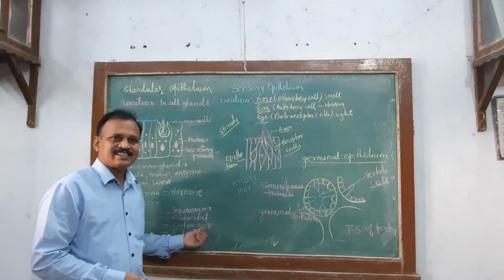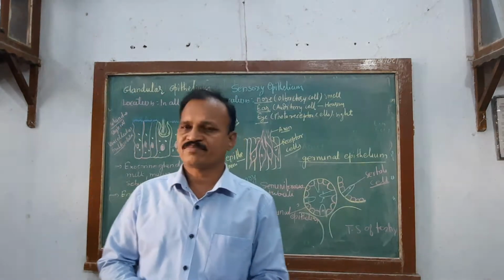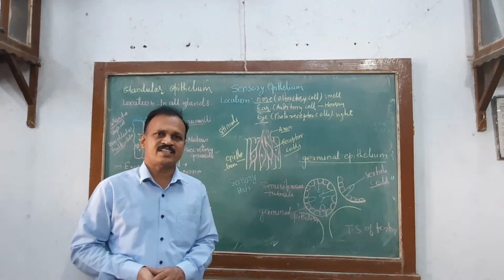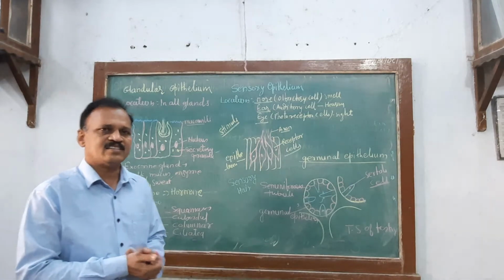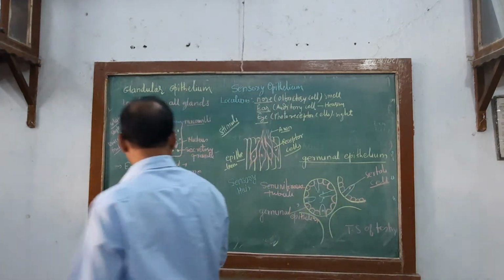At the free end there is cilia which help to move the particle from one place to another place. Columnar epithelial cells are present mainly in the wall of intestine, in the wall of stomach, gallbladder. Main function is secretion and absorption. The cells are column-like, arranged side by side like a column, hence called the columnar epithelial cells.